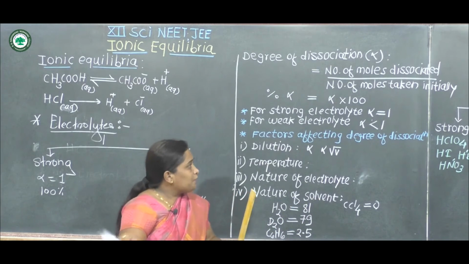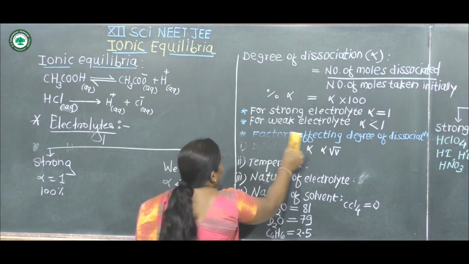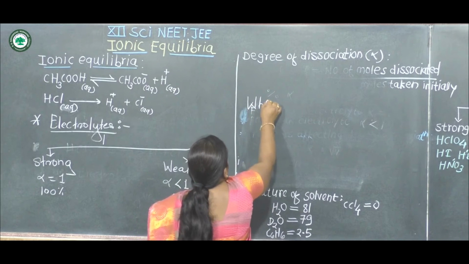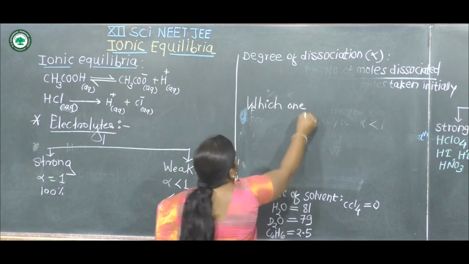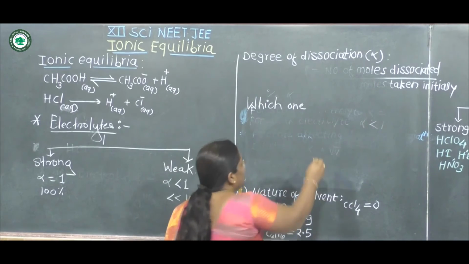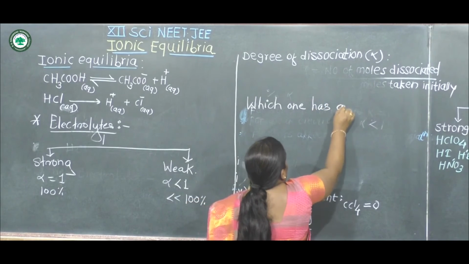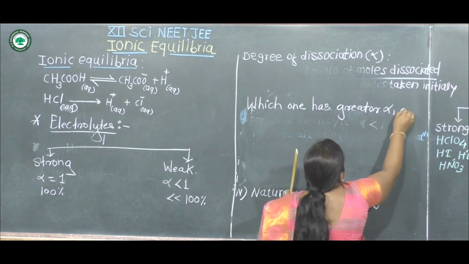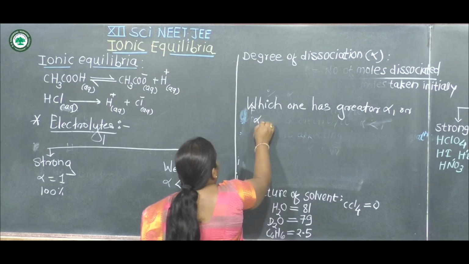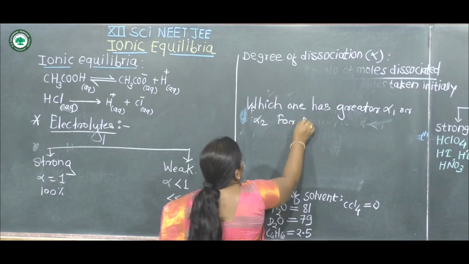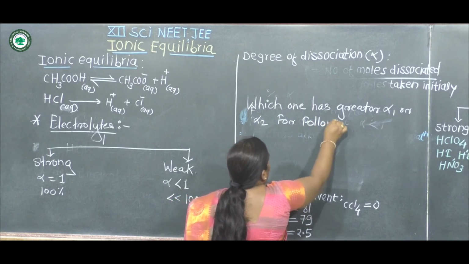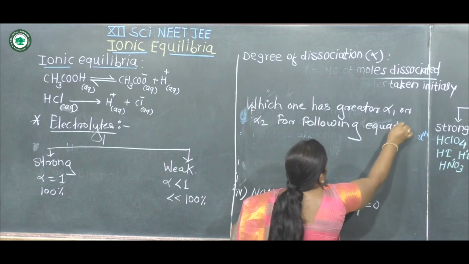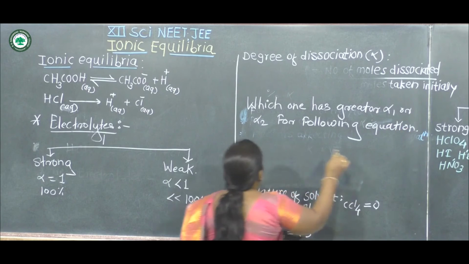On this basis, one problem is asked: which one has greater alpha, alpha 1 or alpha 2, for the following equations. The two equations are given.